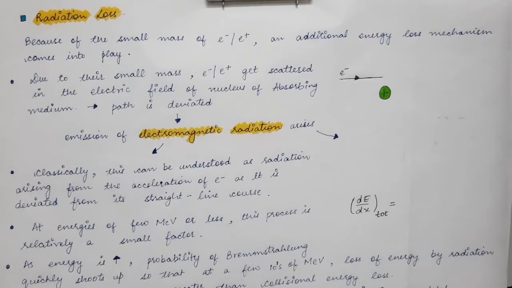In the case of electrons and positrons, that is, light charged particles, there comes another energy loss process, and that is the radiation loss. This radiation loss is negligible in the case of heavy charged particles, so we do not talk about radiation loss when we are talking about heavy charged particles. Mainly there is collisional energy loss when we are talking about heavy charged particles.